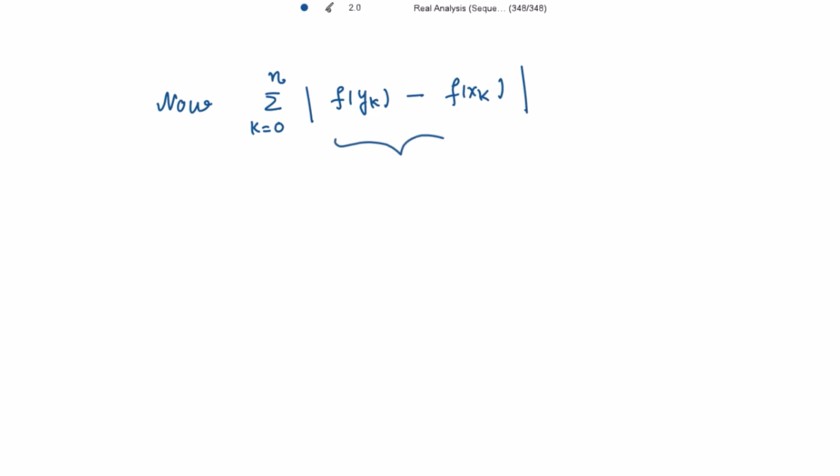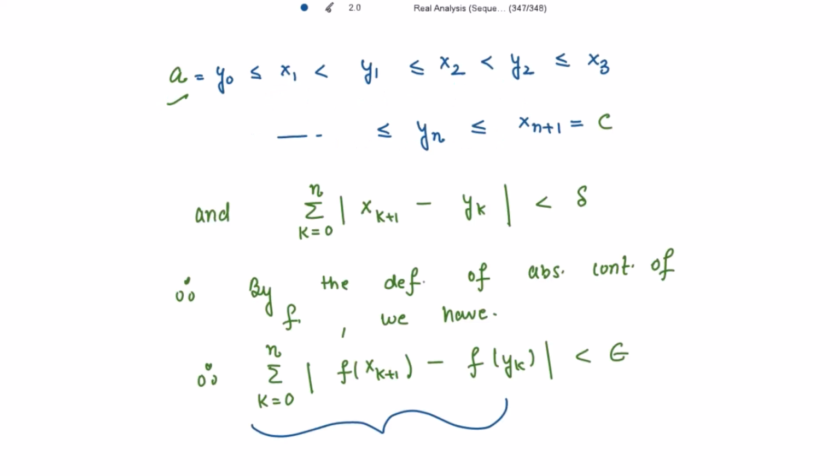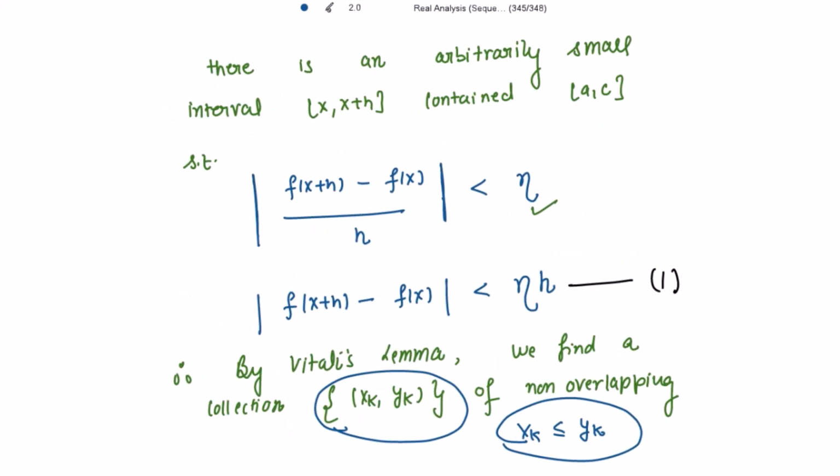Now what is the mod of f(y_k) minus f(x_k)? In the very start of the proof, we have marked here the condition 1. The mod of f(x plus h) minus f(x) is strictly less than eta into the difference of these 2 points, that is h.